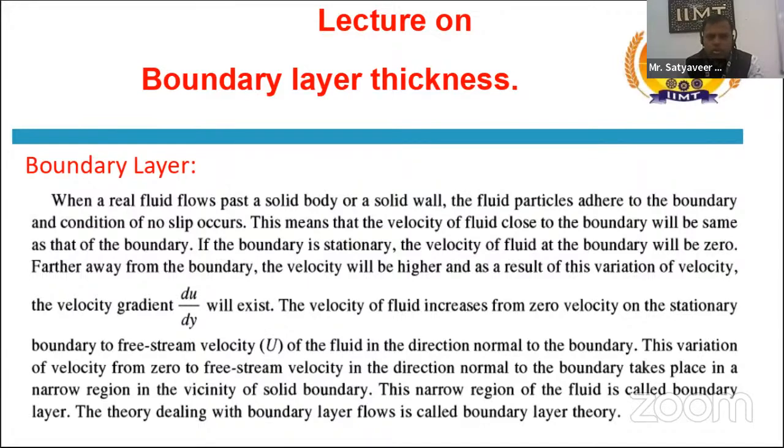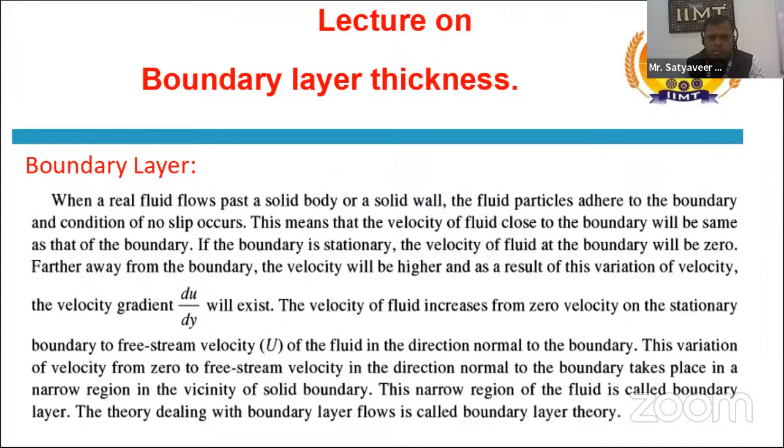So when a real fluid passes a solid body or the solid wall, fluid particles adhere to the boundary and the condition of no slip occurs. This means that the velocity of fluid close to the boundary will be the same as that of the boundary. And if the boundary is stationary, the velocity of fluid at the boundary will be zero. It means that when the boundary is stationary, in a static condition, then the velocity of fluid particles at the boundary should be zero.